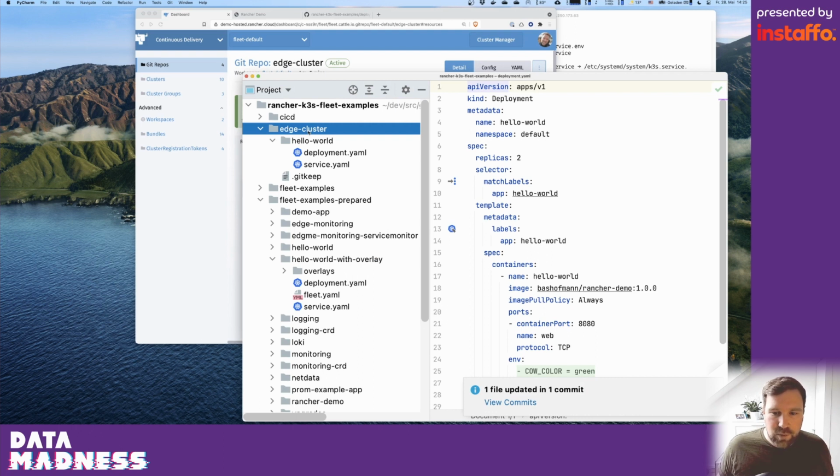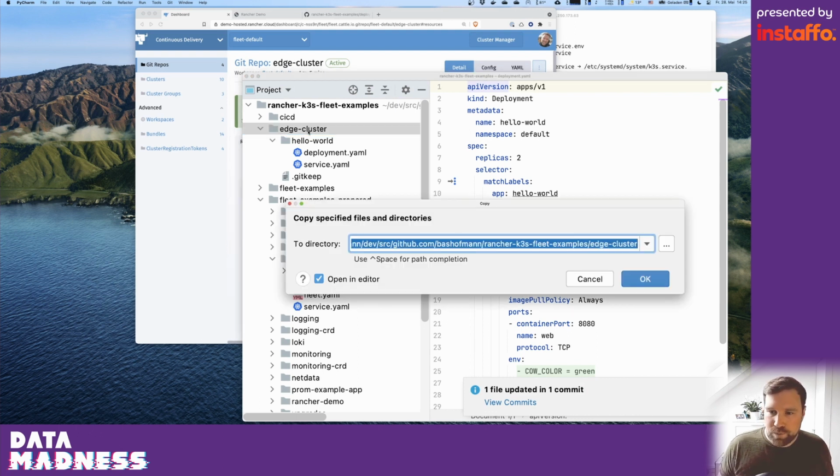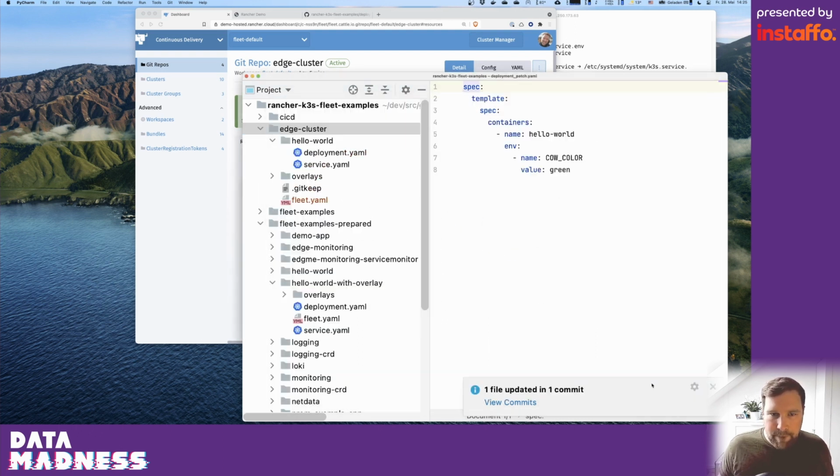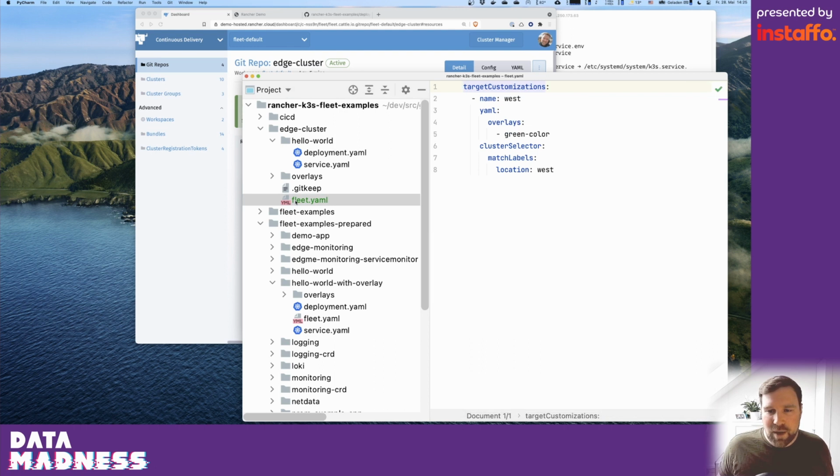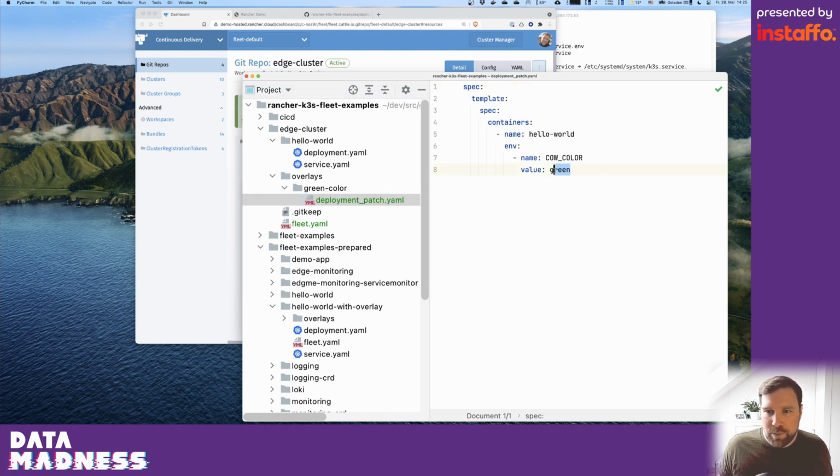And I can also use the system then to say, hey, please roll out the same deployment, the same application here to all clusters. But on some clusters, for example, on the clusters in the location west, please put in an overlay and configure them slightly differently with different Helm values or with some patches who, for example, patch the color here to green.